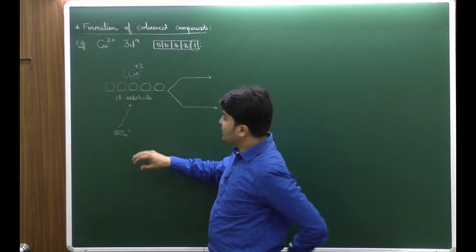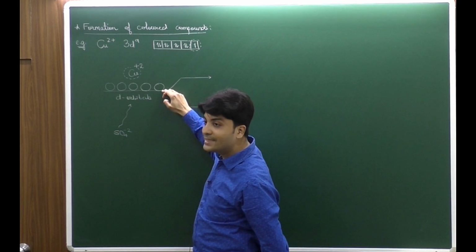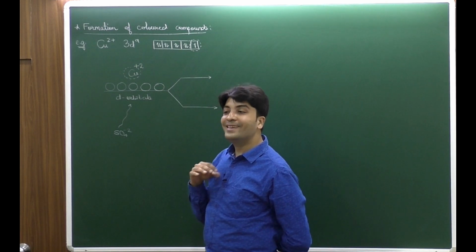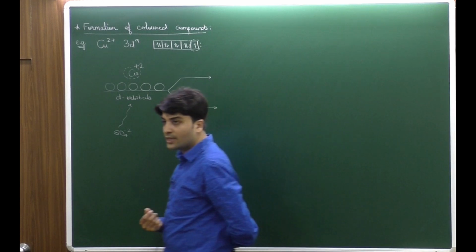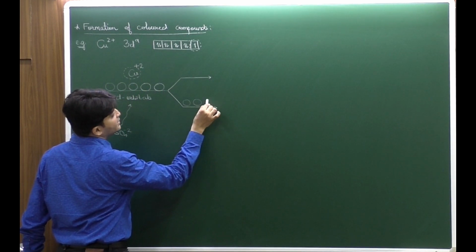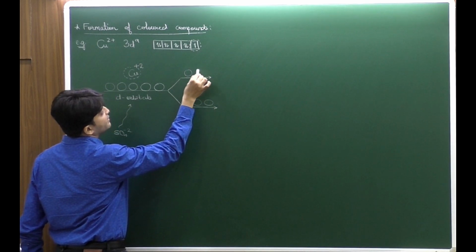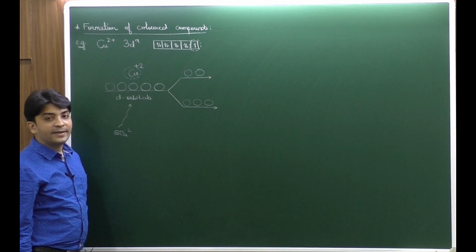So what actually happens in the presence of the ligand, the d orbitals which are degenerate now will lose its degeneracy, meaning it will split up into two different energy levels in which there will be 3 orbitals at the lower energy level and 2 orbitals at the higher energy level. This is how the splitting happens.